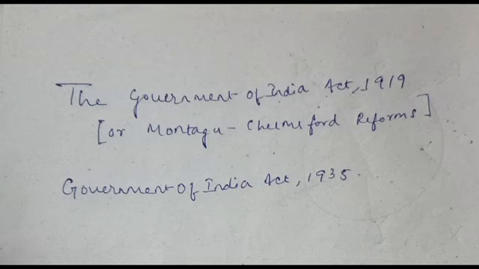My question to you is, which part of the Indian constitution can you relate this with? So what is the bicameral legislature now? There was to be a lower house, also known as the Central Legislative Assembly, with a capacity of 145 members, and the upper house, that is the Council of States, with 60 members.